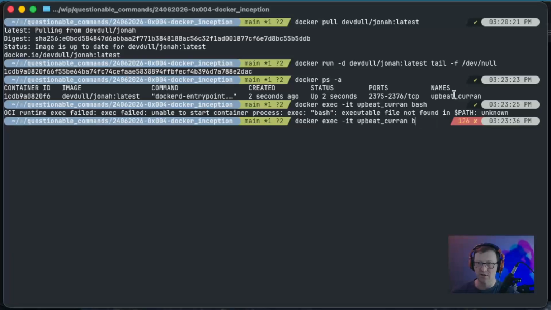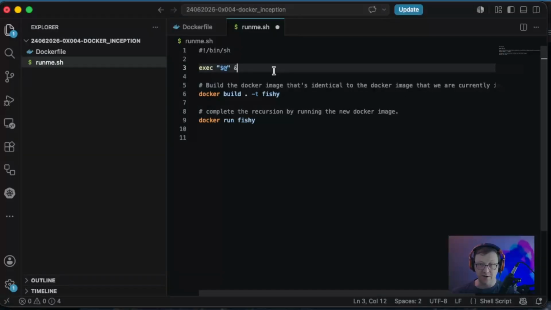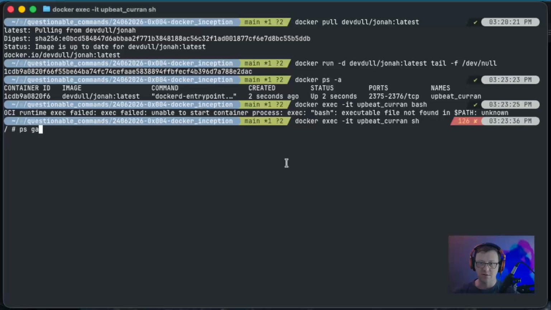Let's see if we've got bash. No bash, so sh. So effectively that dockerd-entrypoint script is running this. And because it's blocking, it's preventing the container from completing its execution, so I definitely need the ampersand here. Let's start with just a ps and grep for docker, and got nothing.